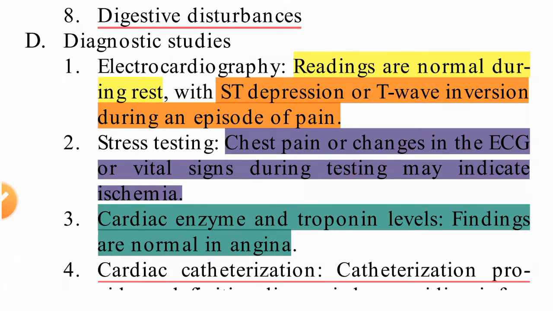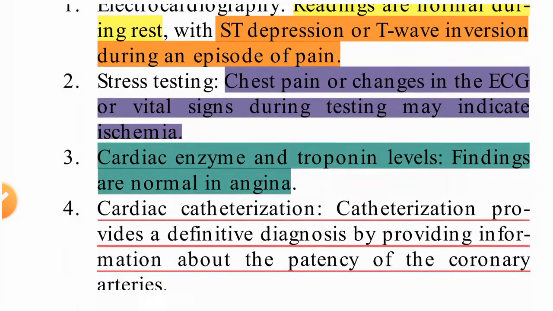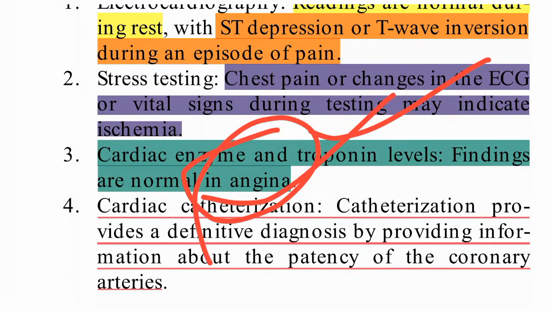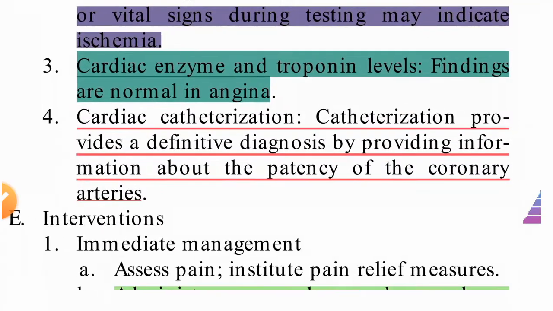So when we do a stress test and chest pain, ECG changes or vital sign changes occur, it may indicate that the patient is ischemic. Cardiac enzymes and troponin levels are normal in angina; they will not be increased.